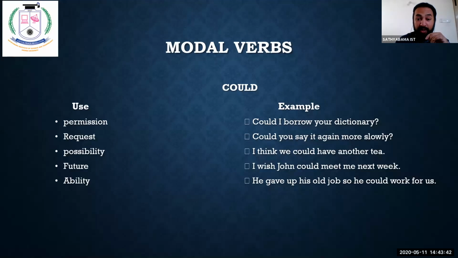That's a request. See the permission. Could I borrow your dictionary? I would say yes, you can borrow my dictionary. See the next one, possibility.